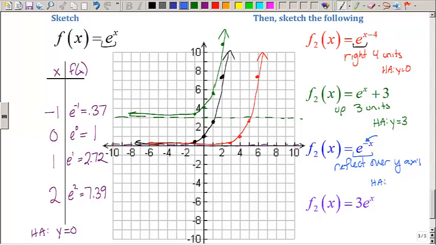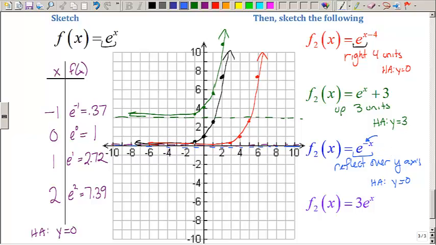If I take my horizontal asymptote of my parent function y equals 0, which is the x-axis, and reflect it over the y-axis, well, the left side of the x-axis will reflect to the right side, and the right side is going to reflect to the left side, and so my horizontal asymptote really just stays the same. Remember, the only time you're going to change your horizontal asymptote is if you shift vertically.